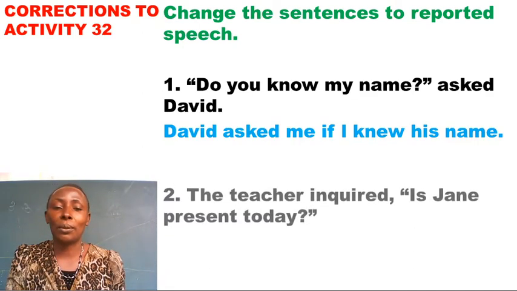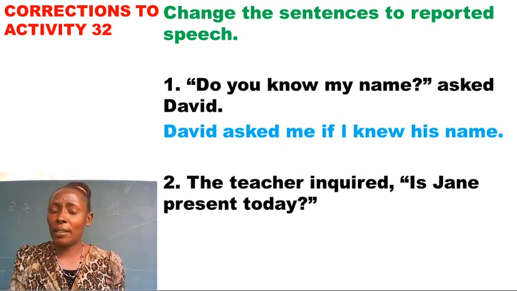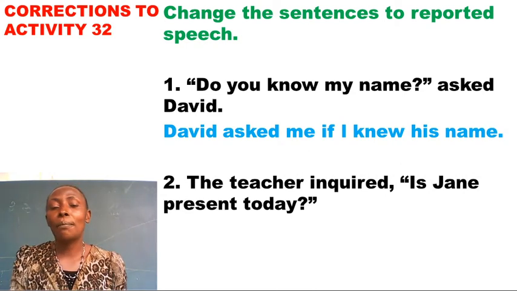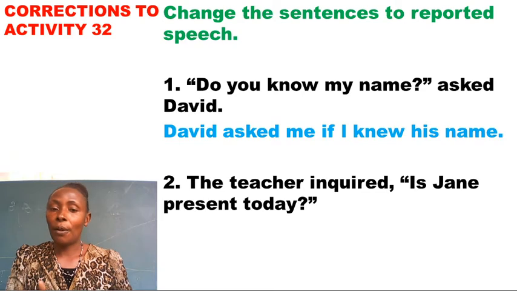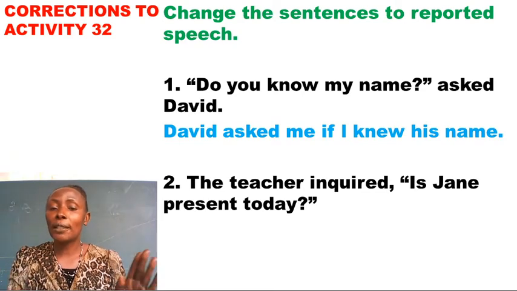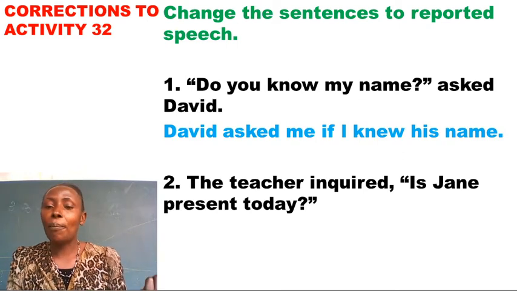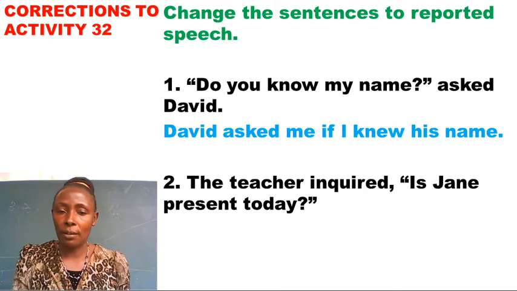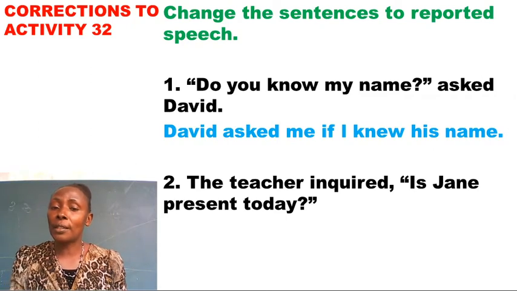Question 2 was, let me read it. The teacher inquired, "Is Jane present today?" This question is in present simple, and you're supposed to change it to reported speech. Remember our guidelines, present simple tense changes to past simple tense. That means here you need to make some changes. We have the helping verb is, we're going to change it to was. We have the adverb of time, today, which we are going to change to that day.